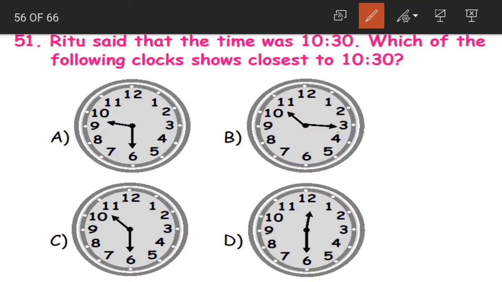For the minutes it should be at 30. Here we are having two, one at 3 and one at 6. Now both are not showing 30. Why are they not showing 30?